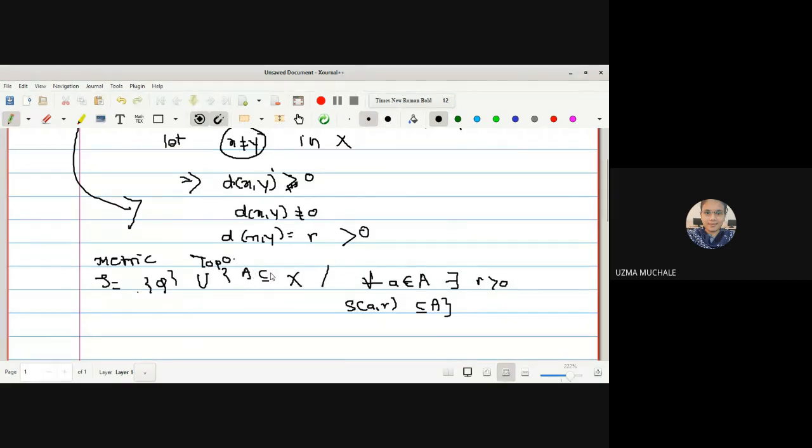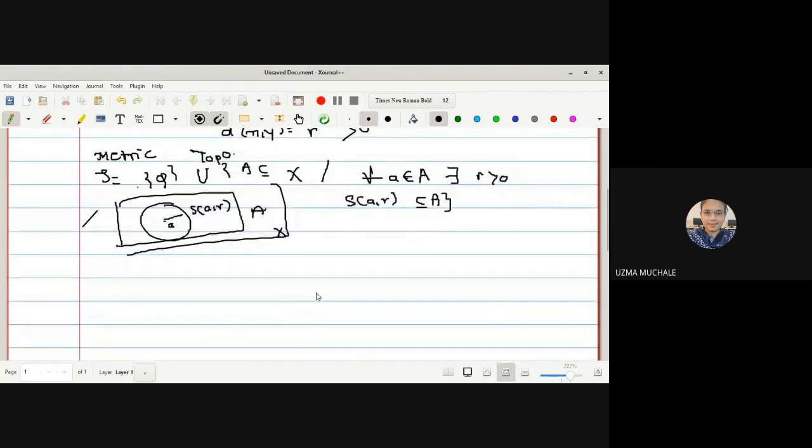To be a member of tau, there are two conditions: either it should be an empty set, or the set A will be a member of tau if it satisfies this condition: for every element of capital A, there should exist an open sphere contained in A. Suppose this is A, and somewhere here we have X. For every point of A, we should have an open sphere S of a, r which is contained in A, and this is true for every point of A. If this condition holds, then we say that capital A is a member of tau.